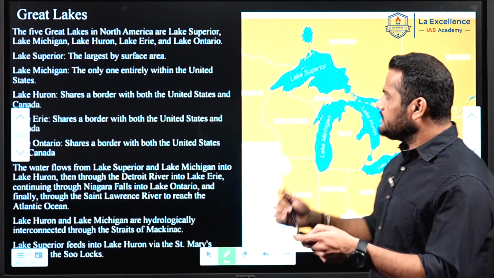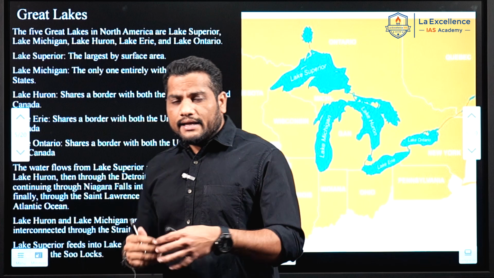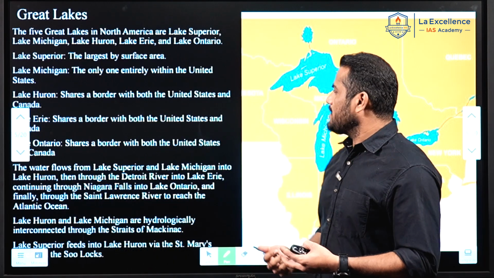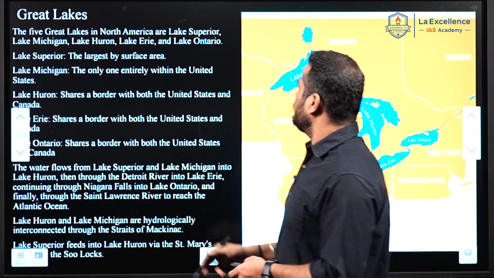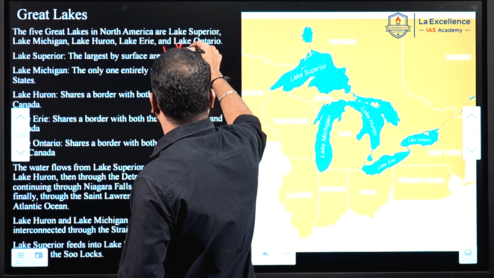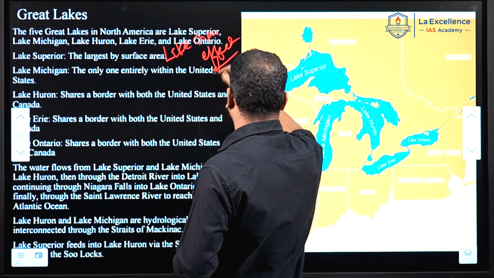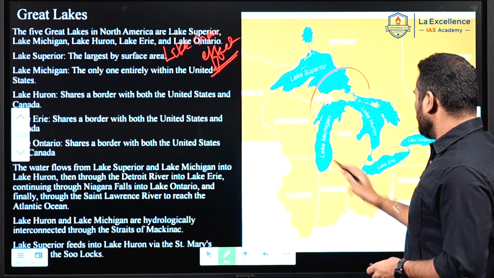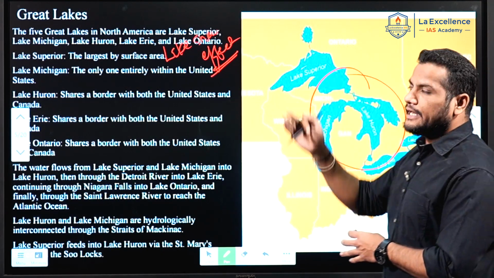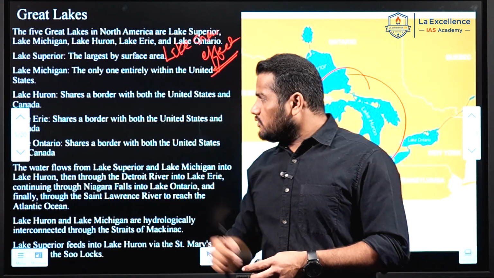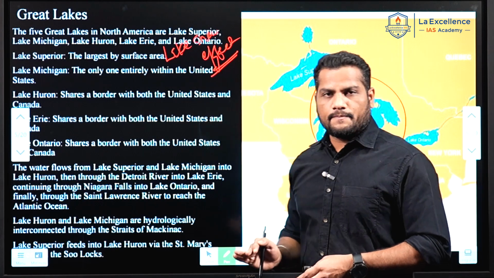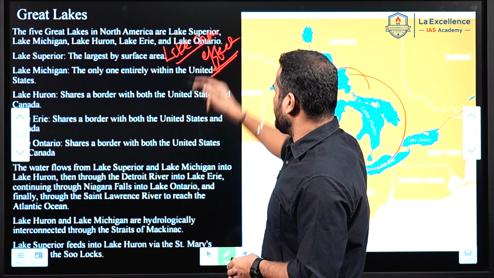Okay, and next are the Great Lakes. Why were the Great Lakes in the news? The phenomenon was the lake snow effect. The lake snow effect occurred in this Great Lakes region. Because of this reason, the Great Lakes were in the news. What is this lake snow effect?